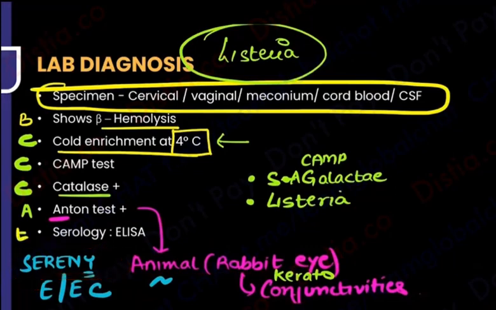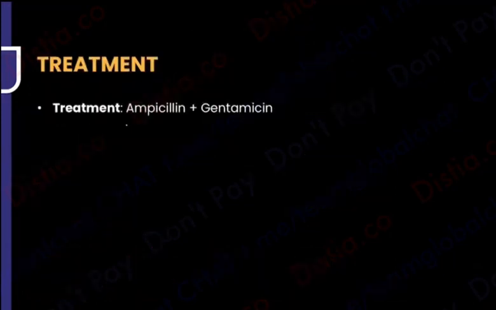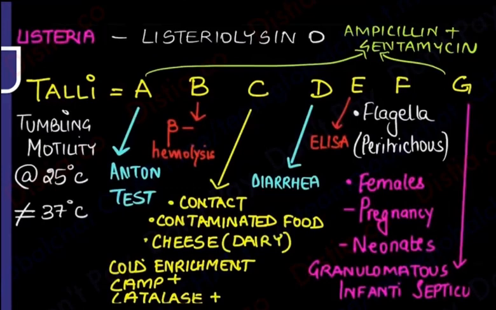Finally, with E, I had told you the serology that we use is ELISA. What is the treatment that I told you? The A and G. You are going to give ampicillin and gentamicin, guys. So ultimately, the Tully A, B, C, D, E, F, G is so nice. Do you want to repeat it?